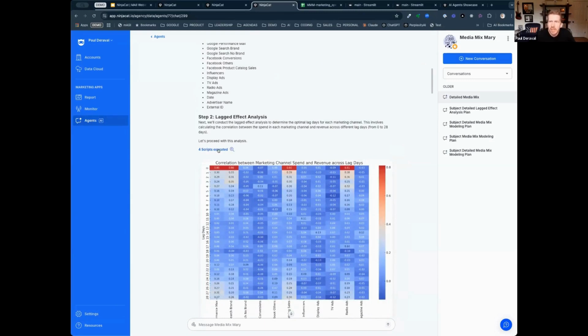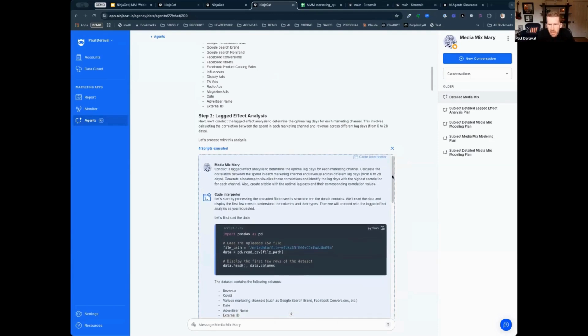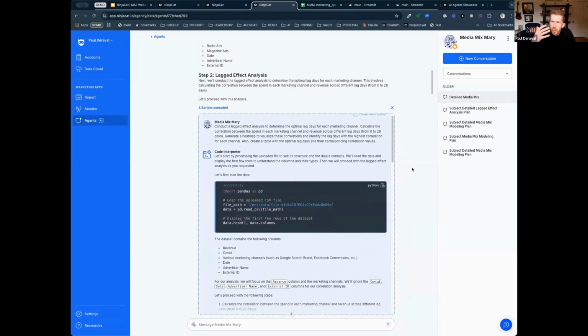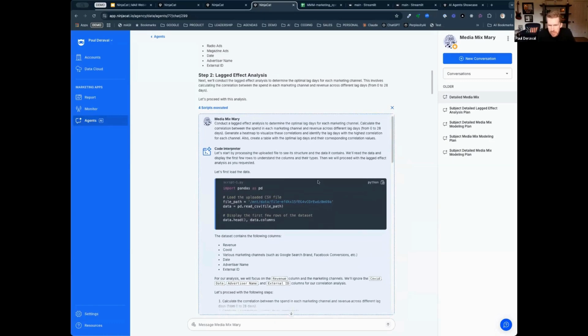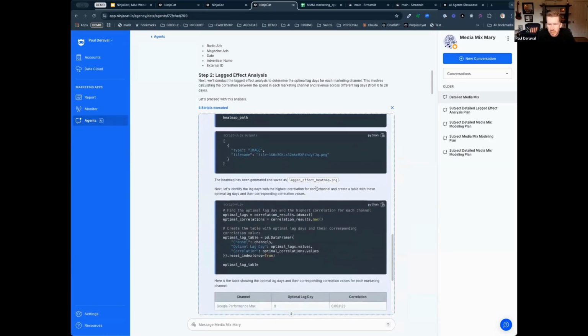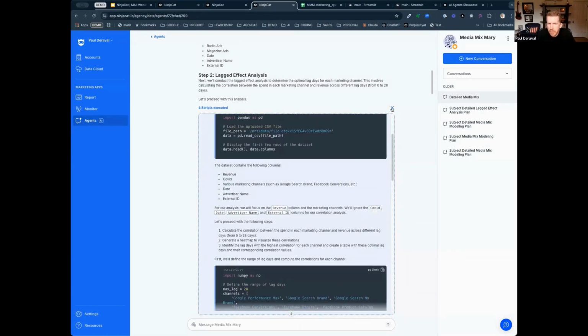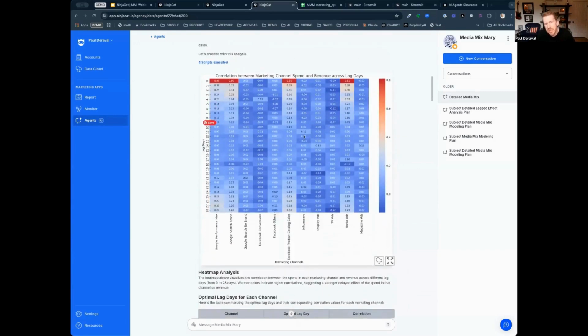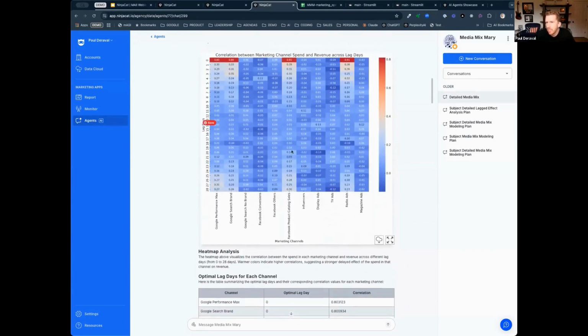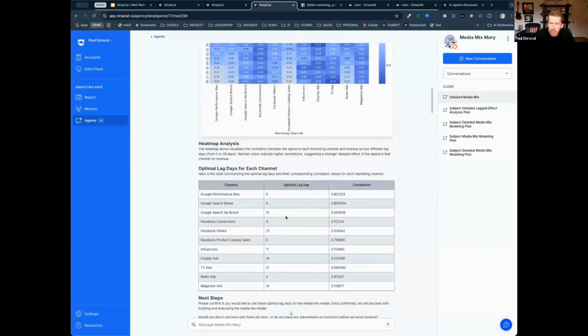So it's taking that data and behind the scenes, to overcome any context window limitations, passing that raw data into our code interpreter. And with all of our tools, we try not to overwhelm you with them, but you always need to have visibility into what the agent is doing, right? Making sure it's not hallucinating, making sure there wasn't ambiguity, to make sure it was following the proper steps. So I can click on the 4 scripts executed and see what that sub-agent, the code interpreter, is coming in to do. And then it's summarizing its findings, in this case the lagged effect analysis, being produced in both chart as well as tabular form.